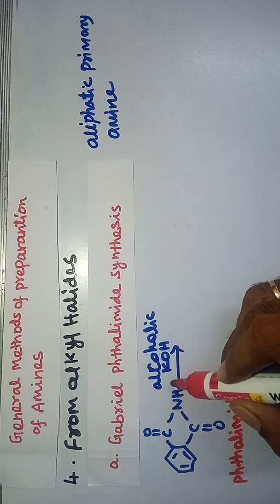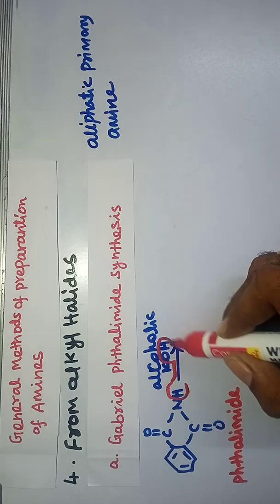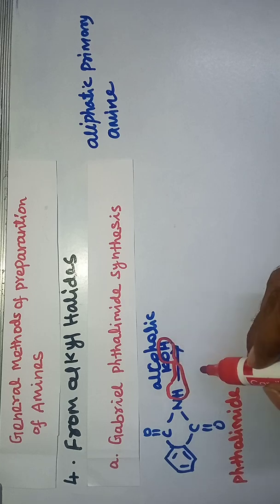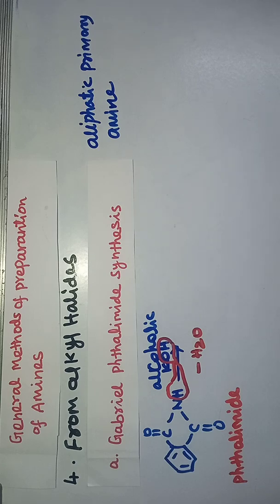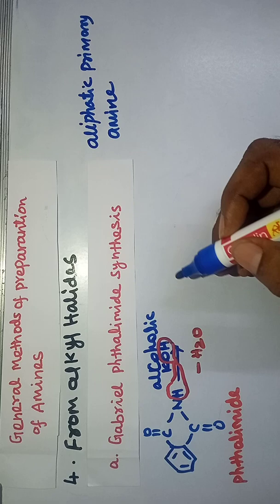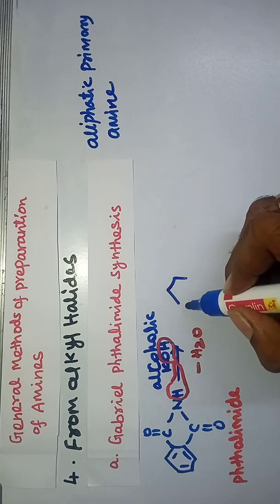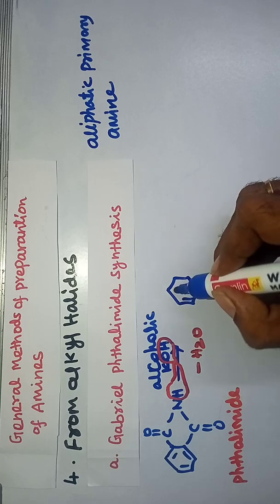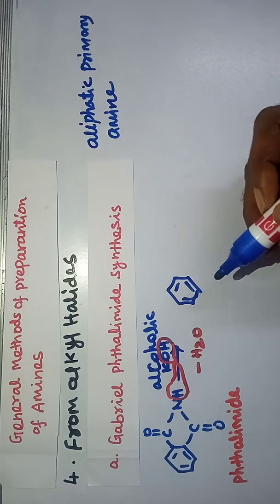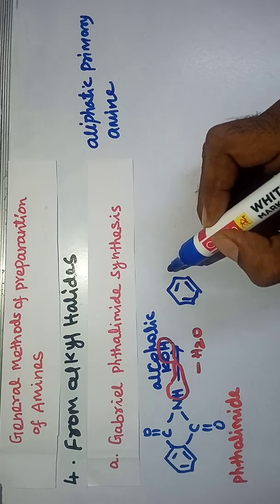This hydrogen and this OH leave as a water molecule, and it gives the potassium salt of phthalimide.